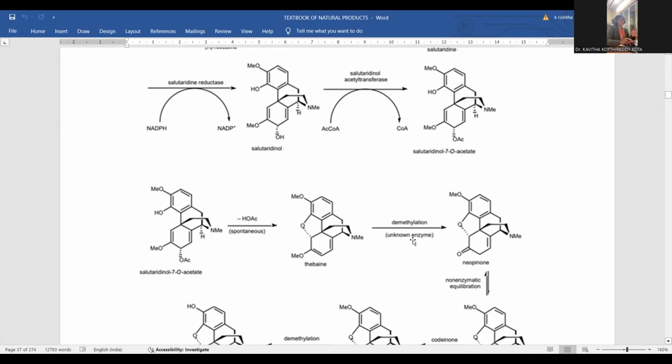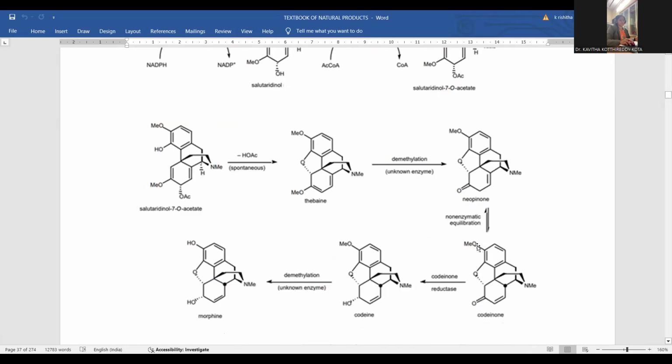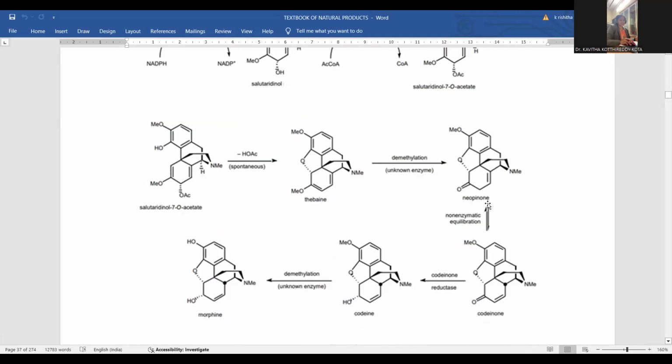One more step we need to follow, that is demethylation. Demethylation stands for what? A methyl group to be removed. Here the methoxy is there. Methoxy will be shifted into the ketonic one. So an enzyme is to be operated in order to transform this methoxy into the ketonic molecule, so that here demethylation is carried out. And here neopinone is the kind of intermediate generated. Neopinone is in equilibrium in the molecule.